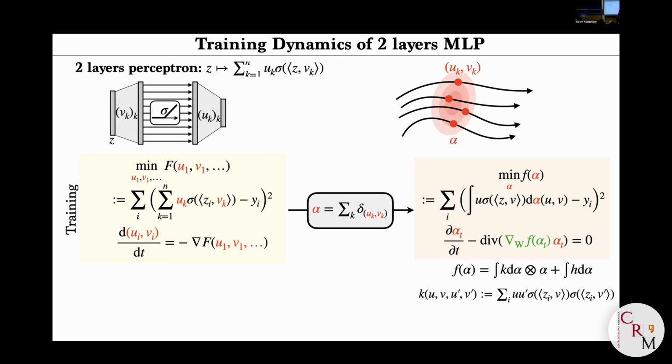Then you get a function f of alpha that is actually quadratic in alpha. So in fact, it's exactly the function I've studied before. It's a quadratic function of alpha that you want to minimize. And the key idea is doing Wasserstein gradient flow. So this equation is exactly equivalent to this. Once again, if alpha is a discrete probability measure, these two things are exactly the same. I'm not saying that this is an approximation of this. It's the same, just viewed with a fancier PDE-type notation.